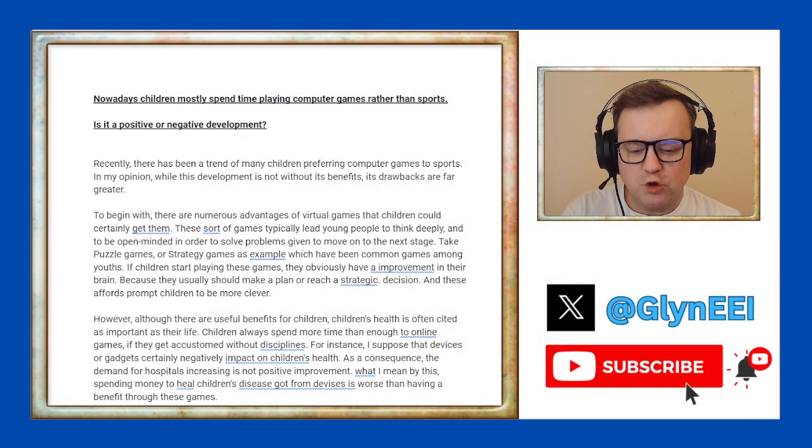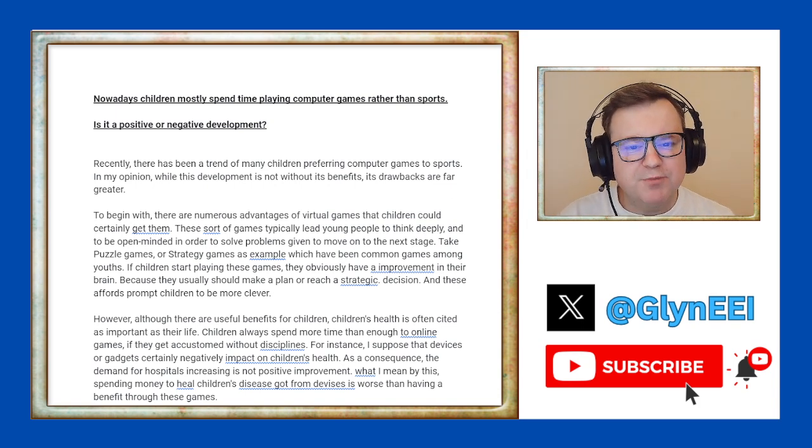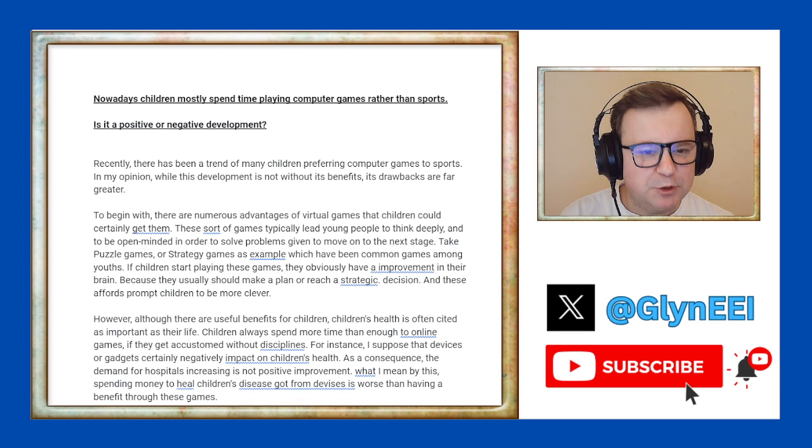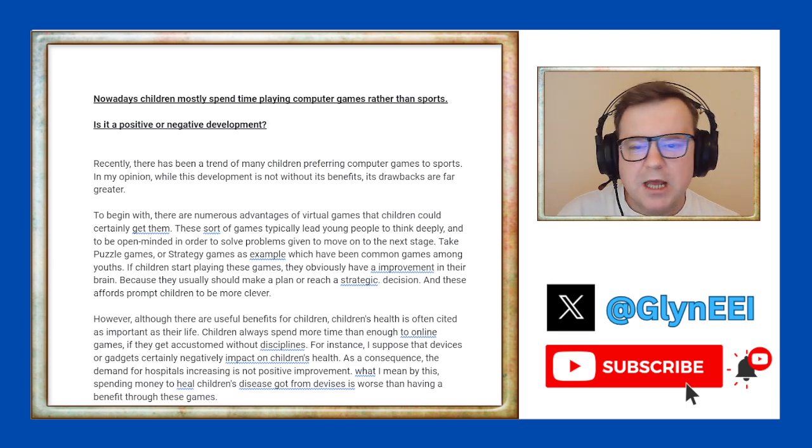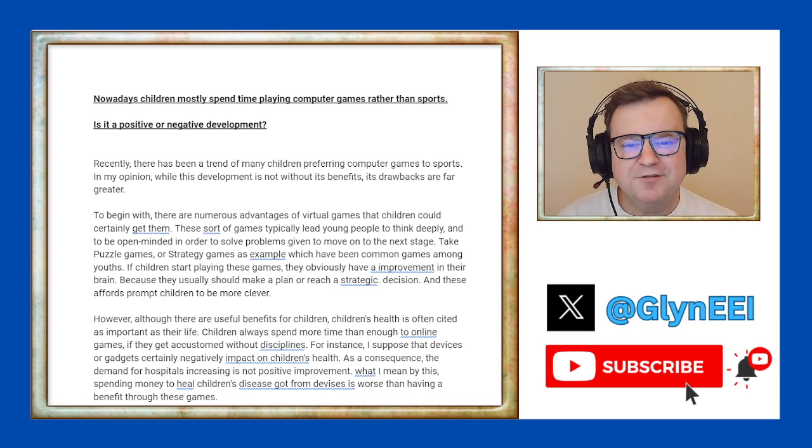Okay, so of course we start by reading the question. Nowadays children mostly spend time playing computer games rather than sports. So 3 important things: children, not adults. And the 2 activities: playing computer games, not watching sports. Is it a positive or negative development?